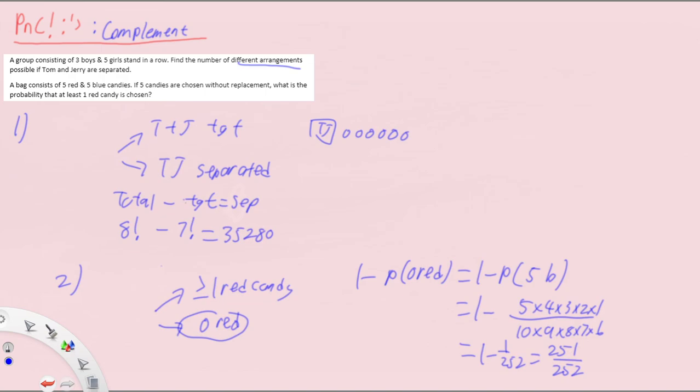Alright, so as you can see, the complement method is very useful, especially when it is very clear cut, where it's either 1 red candy or 0 red candies. Obviously, when you look at, let's say, higher order of questions, you might need to be a bit more careful. Alright, so we'll get to that in the future videos when we talk about the idea of union and intersection, and you then realize that sometimes it's not. Using the complement method has some pitfalls as well.